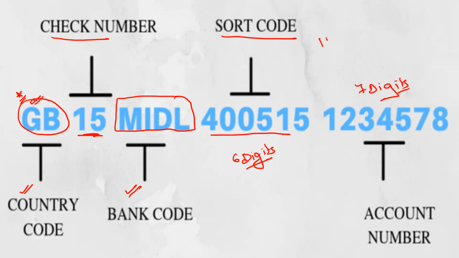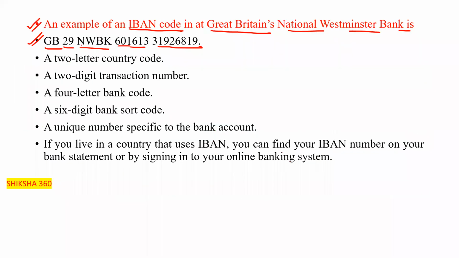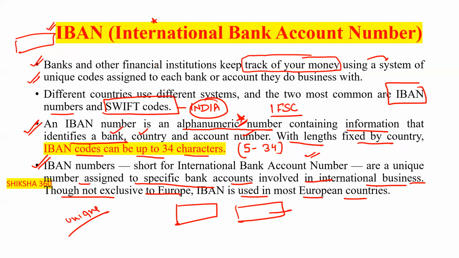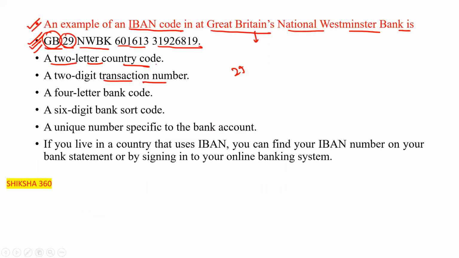In this way an IBAN is defined. The first two letters help to identify the country. The first two, GB, stand for Great Britain, a 2-letter country code. After that comes 29. What is 29? It is a 2-digit number; here they are mentioning that it is the check number, or we can say the transaction number. This 29 is the transaction number.